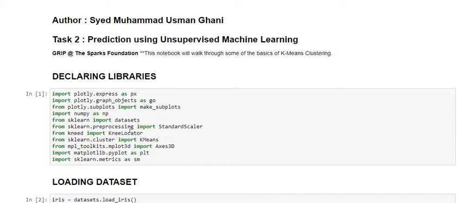Libraries are declared here: Plotly to plot graphs, NumPy to perform mathematical expressions, datasets to load the iris data, StandardScaler to standardize the features, the locator to calculate the appropriate number of clusters, KMeans to perform K-means clustering, Matplotlib to plot multidimensional graphs, and sklearn.metrics to evaluate my model.